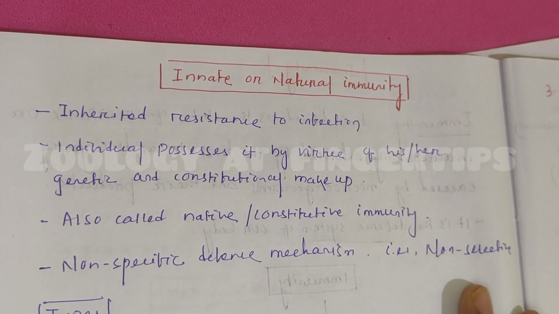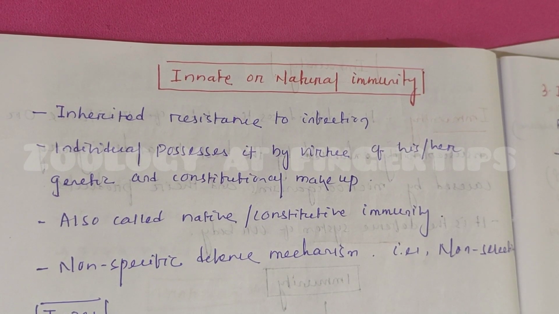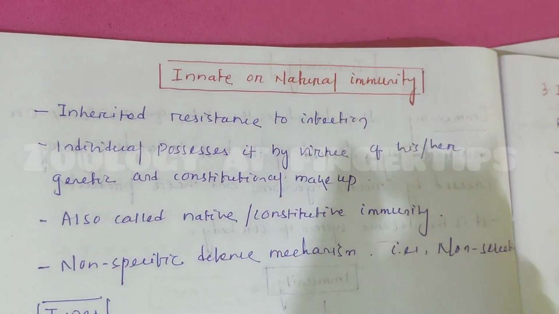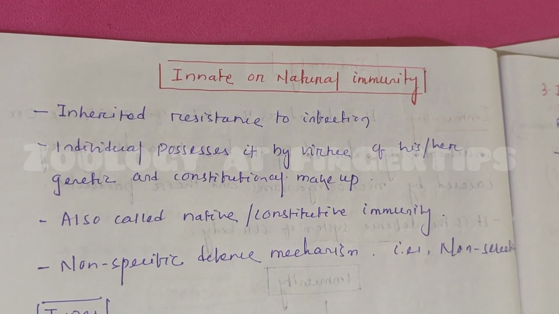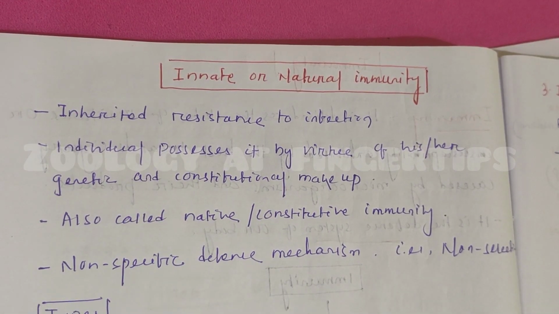Now we need to know what innate or natural immunity is. It is the inherited resistance to infection because it is present since birth and it is hereditary in nature. An individual possesses it by virtue of his or her genetic and constitutional makeup. That's why it is also known as native and constitutive immunity.